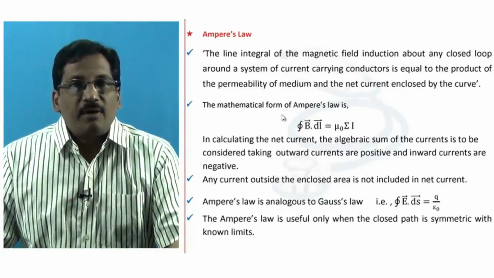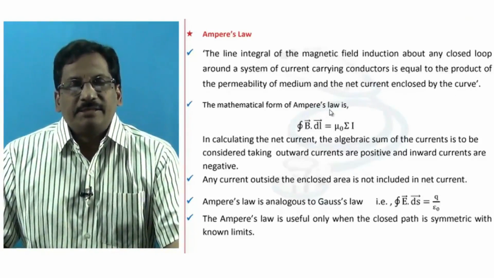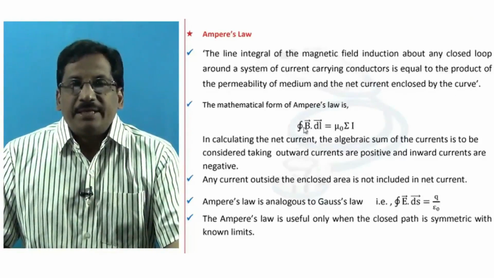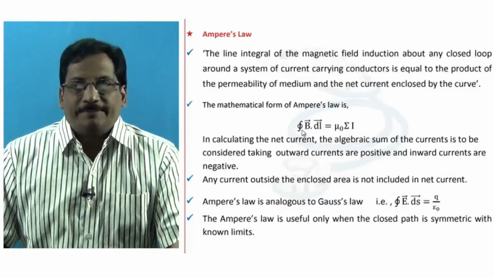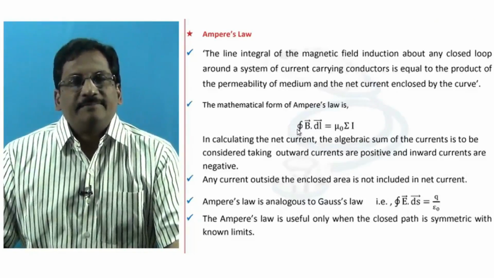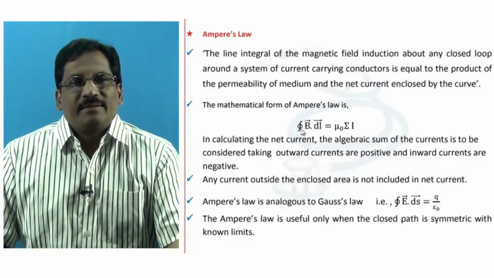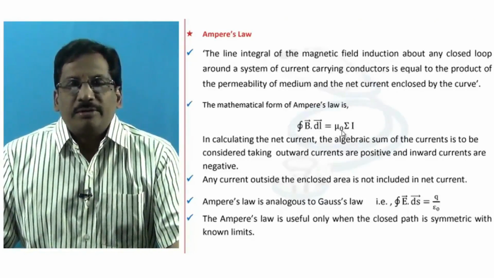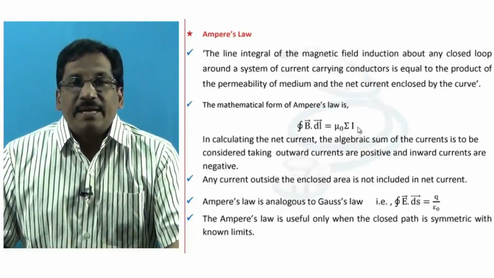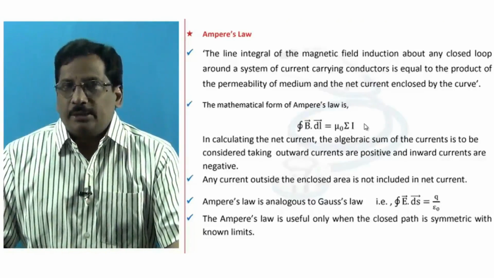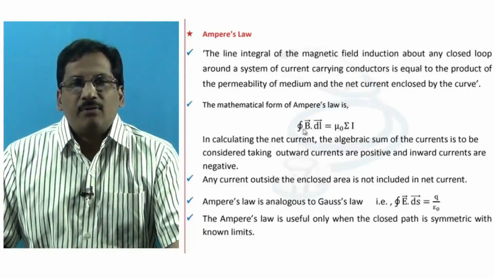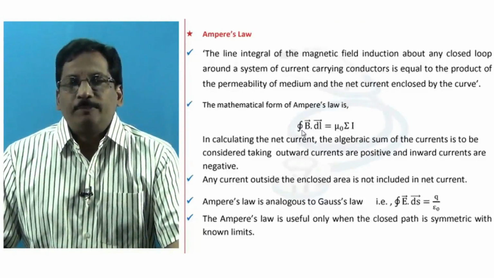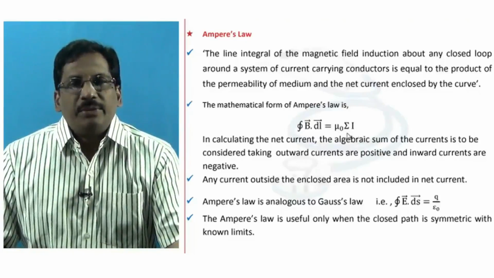The mathematical form of the Ampere circuital law is the line integral of B bar dot dl bar over a closed contour, over a closed path, is equal to mu naught times the net current enclosed by that loop. That is, the integral of B bar dot dl bar over a closed contour, closed loop, is equal to mu naught into sigma I.